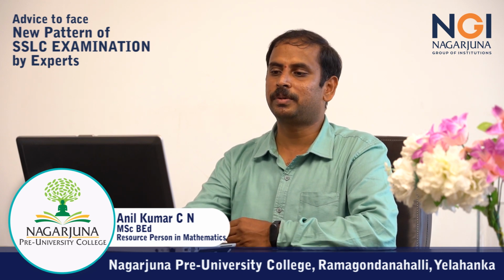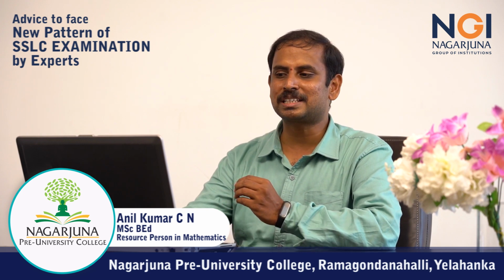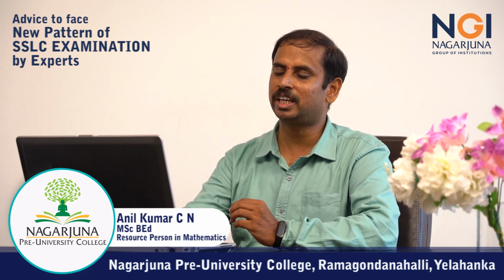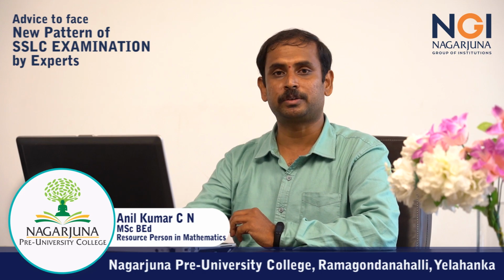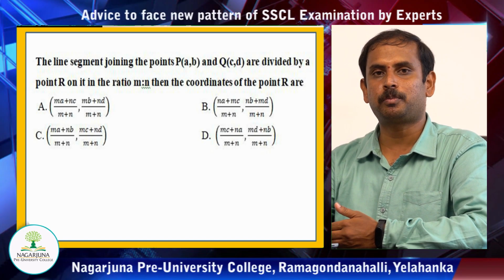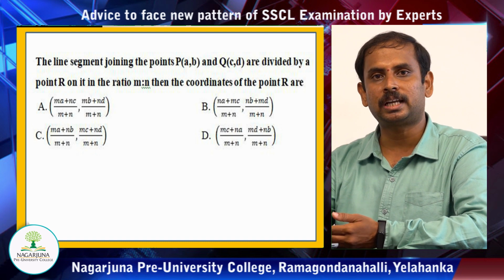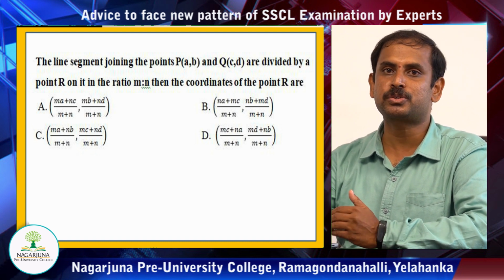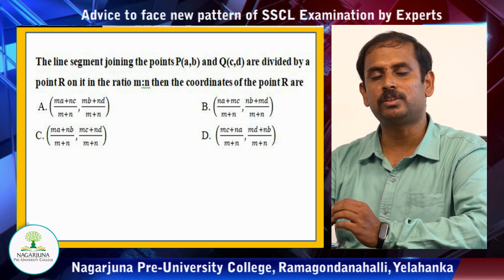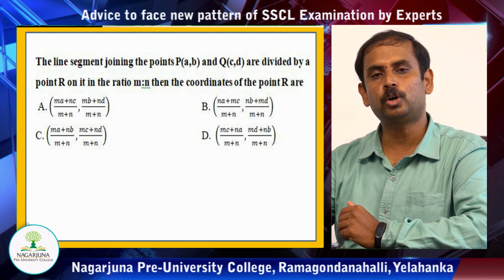See, here is a formula being asked. It's a direct question, but there are some changes being done. You have to be very careful to observe such kind of thing. The line segment joining the points P of A, B and Q of C, D are being divided by a point R on it in a ratio m is to n. Now you have to find out the coordinates of the point R. How do we do that?